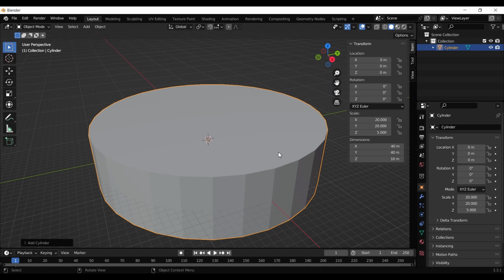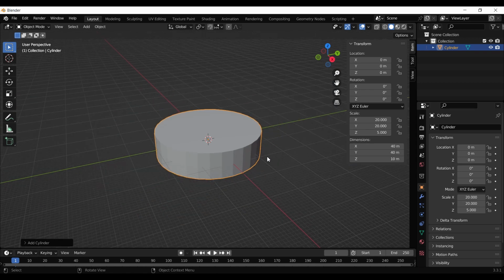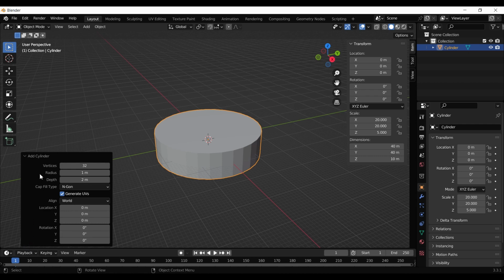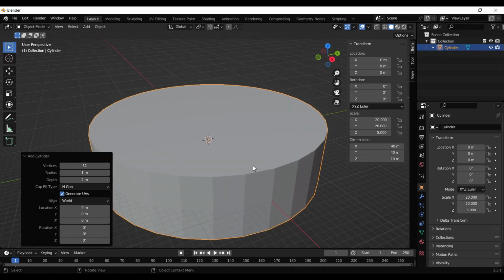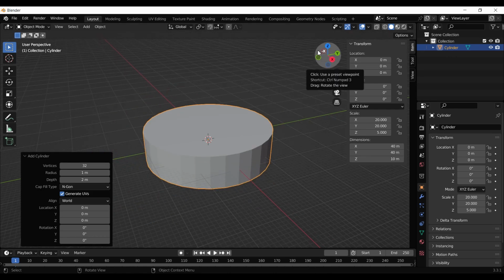Something like that. And here you can adjust the tooth number. If you divide it by 2, it will be how many teeth will be in this gear. So I will leave it like it is.